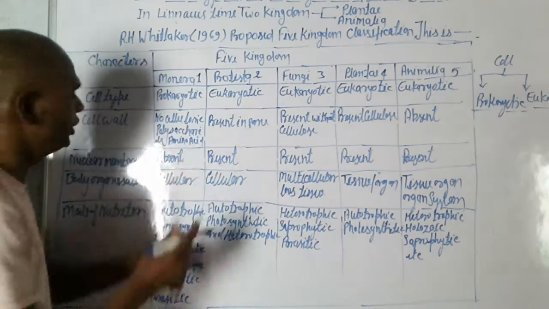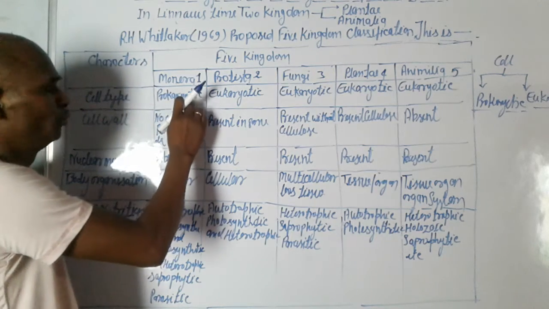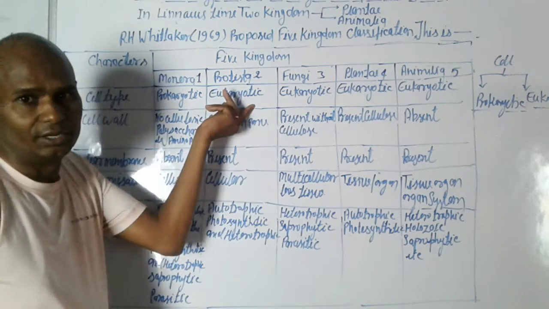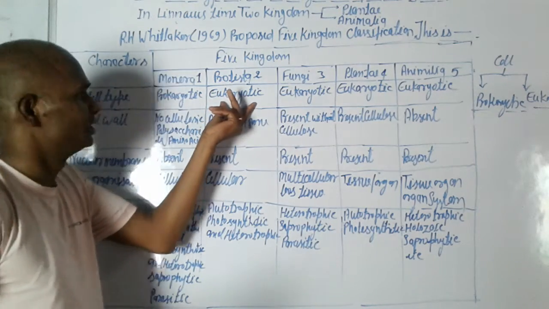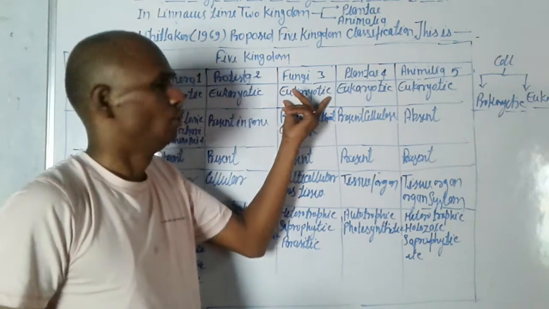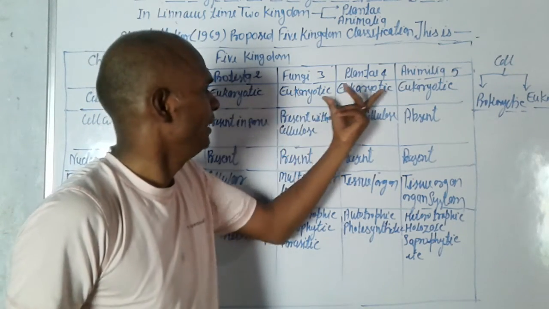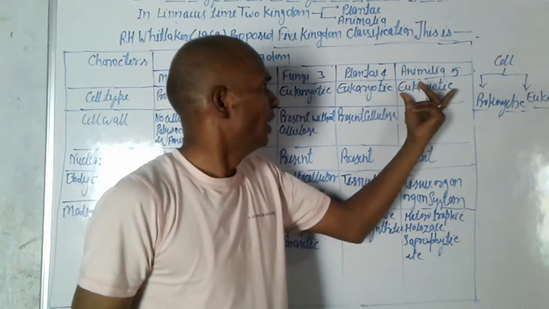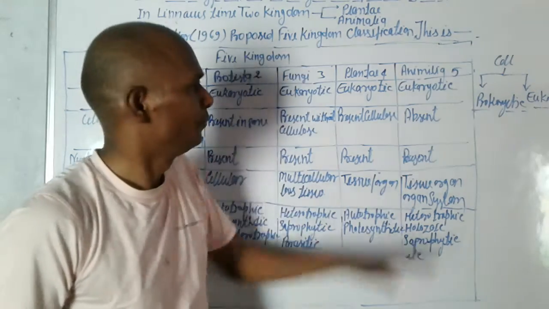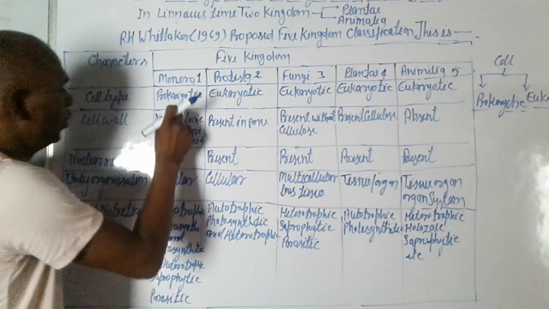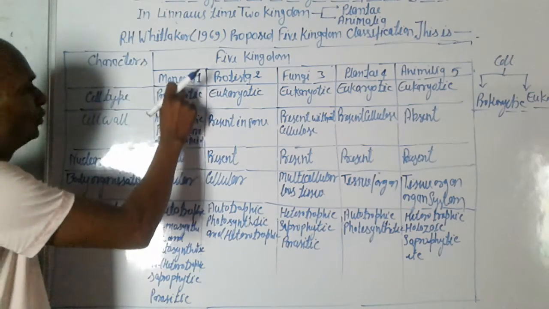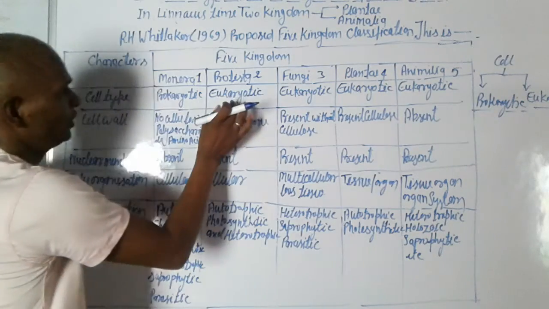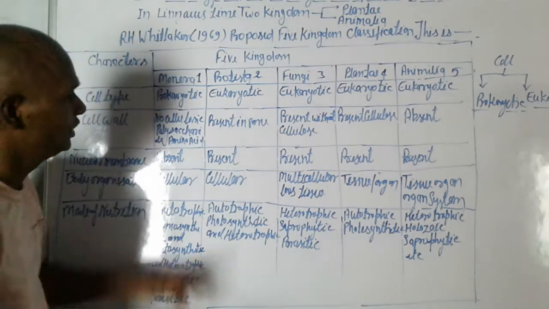So Monera have prokaryotic cells. Protista have eukaryotic cells. Fungi also have eukaryotic cells, and Plantae and Animalia also have eukaryotic cells. Only Monera have prokaryotic cells. All the other four have eukaryotic cells.